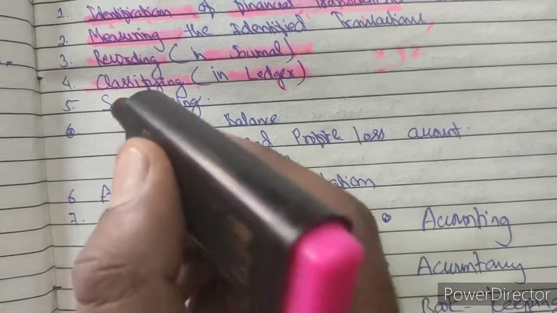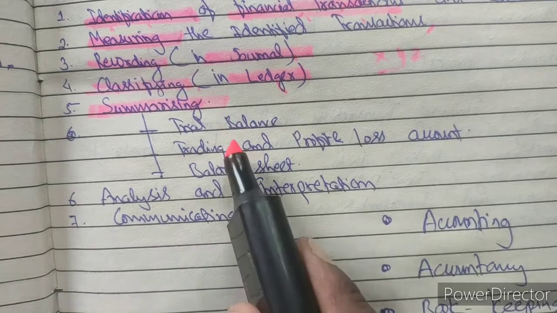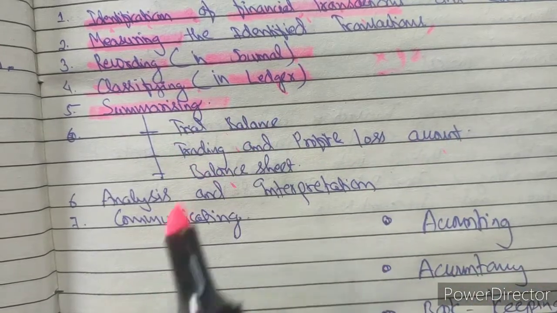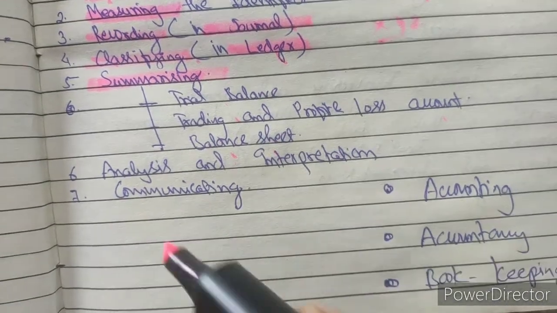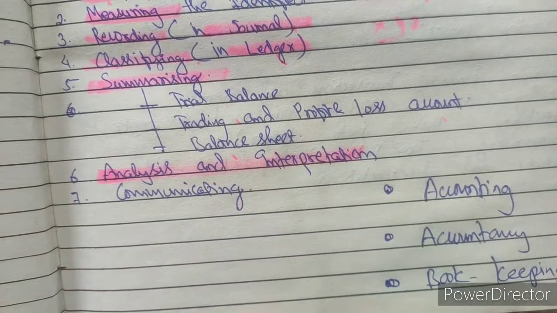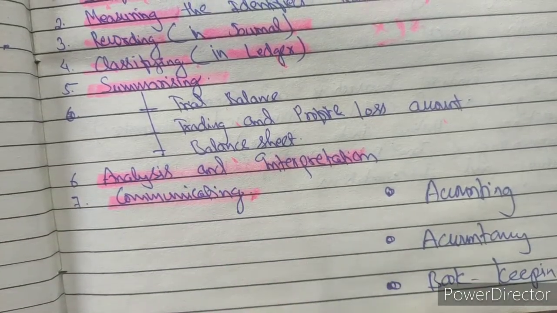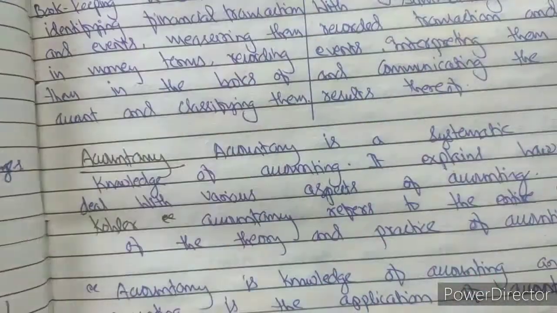After the ledger, the next characteristic is summarizing. To summarize means to make the trial balance, trading account, profit and loss account, and balance sheet. For now you just have to learn these words. Later in your syllabus these things are discussed in detail. Then comes analysis and interpretation, and communicating the information to the financial users. Hope the concept of the characteristics and attributes of accounting is clear to you.